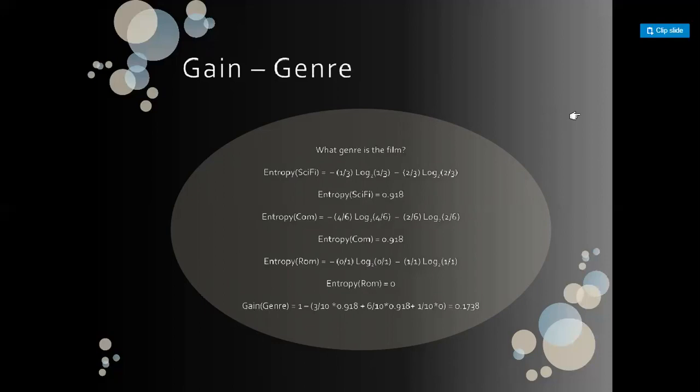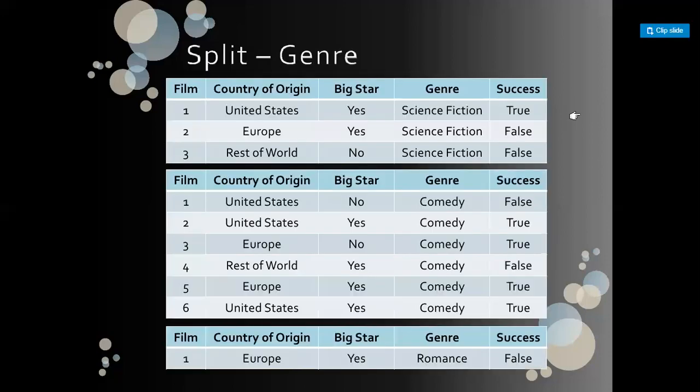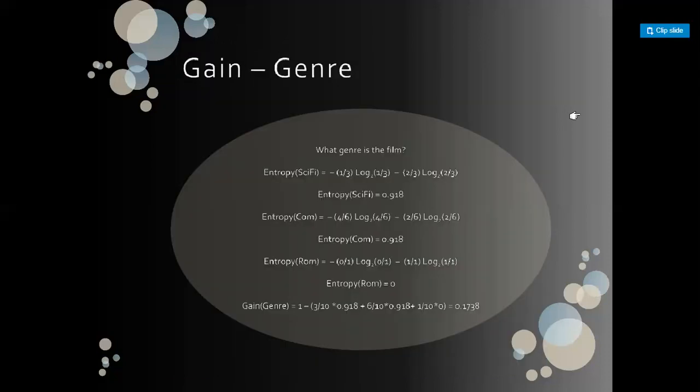Now calculating the average entropy of these three children: the probability of science fiction is 3 by 10, the probability of comedy is 6 by 10, and the probability of romance is 1 by 10. So multiplying the corresponding probability with the corresponding entropy, we get 3 by 10 into 0.918 plus 6 by 10 into 0.918 plus 1 by 10 into 0. And subtracting this from the parent entropy, we get the result as 0.1738.